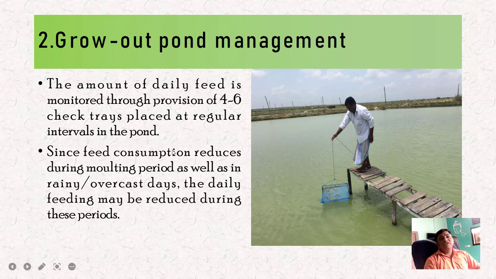Since feed consumption reduces during the molting period as well as on rainy or overcast days, the daily feeding may be reduced during these periods. The molting stage occurs in prawns, and in that period, or on rainy or overcast days, the prawns do not take food, or their rate of consumption is reduced. So that's why on those days the feeding may be reduced.